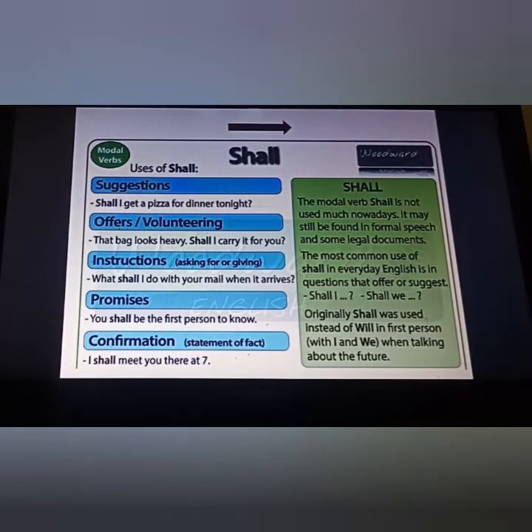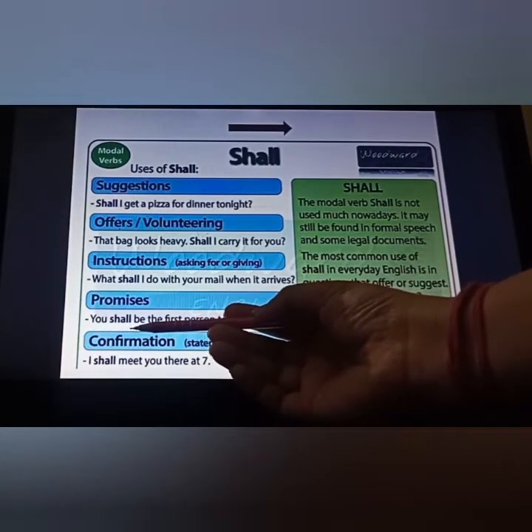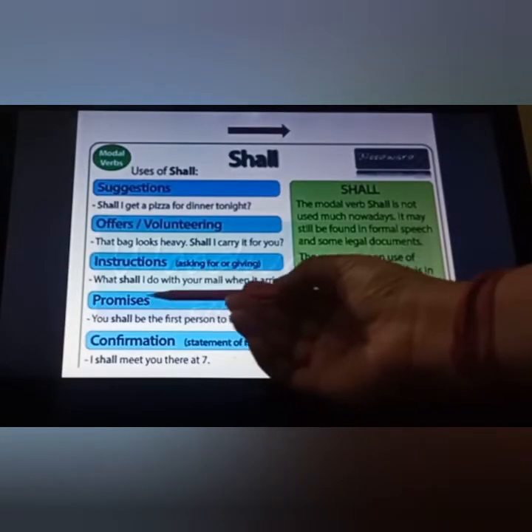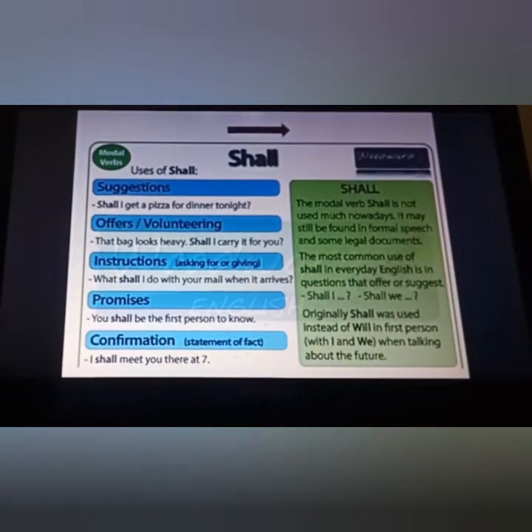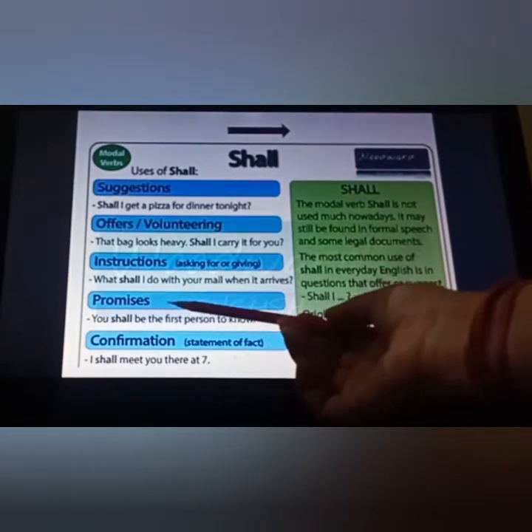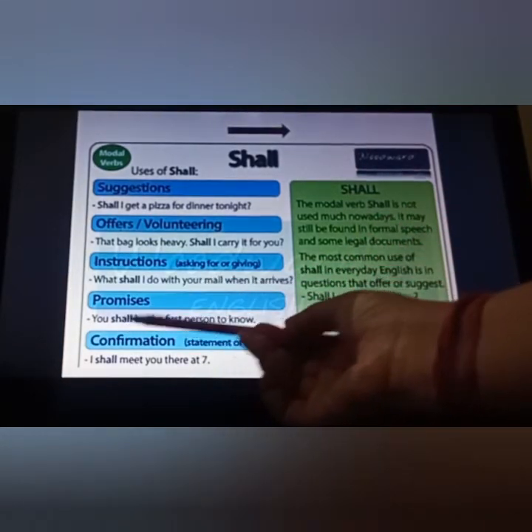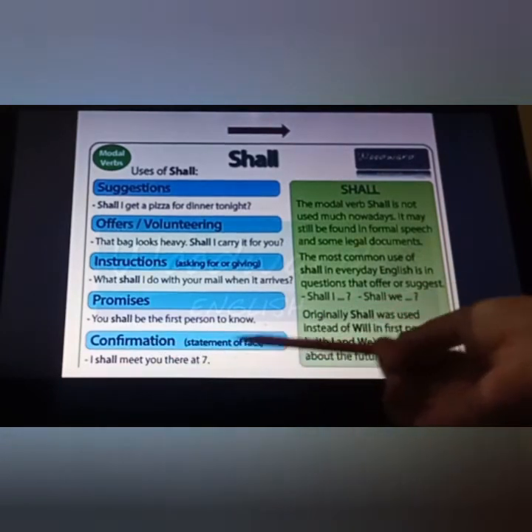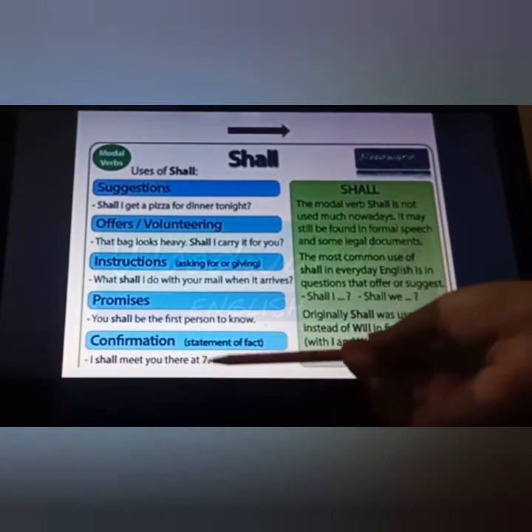Promises, you shall be the first person to know. Fine. Actually, what happened, with promises generally, sometimes it happens we are unable to fulfill our promise. So when your future is indefinite, in that condition you have to use shall. Fine. This is not the future action actually. Promises are never meant for the future action. That's why for promises especially, we are supposed to use shall. Confirmation, statement of fact, I shall meet you there at 7.